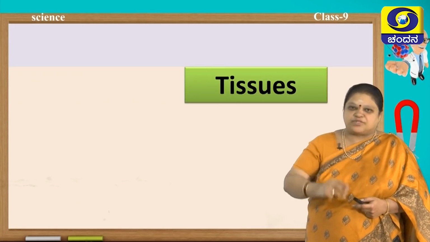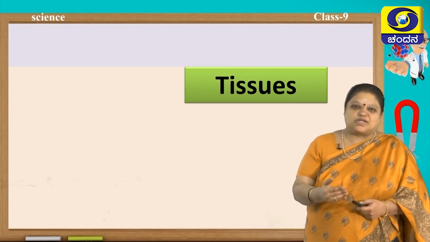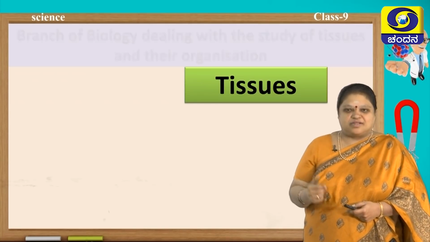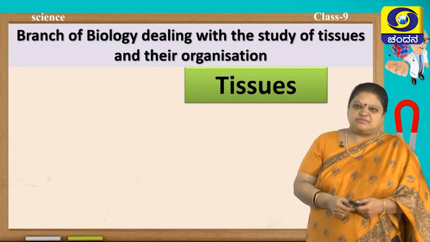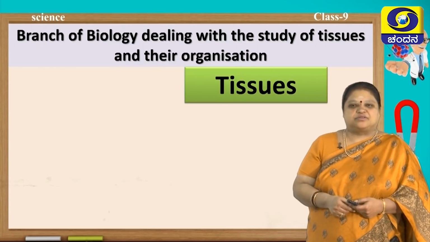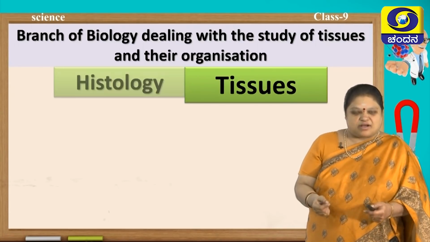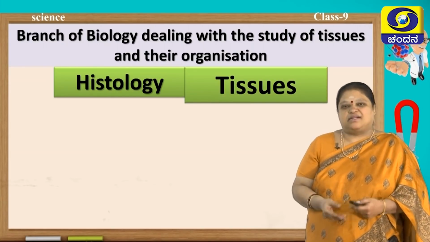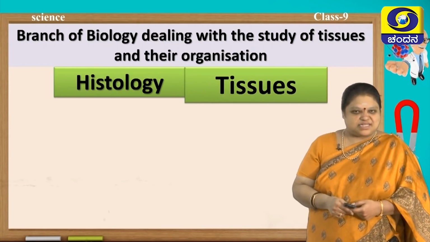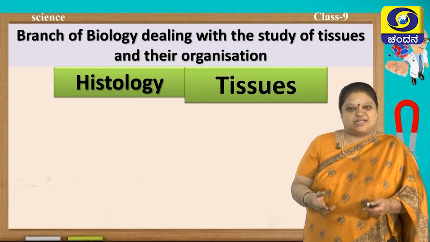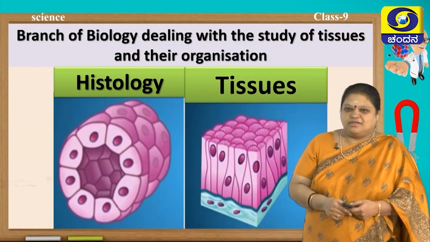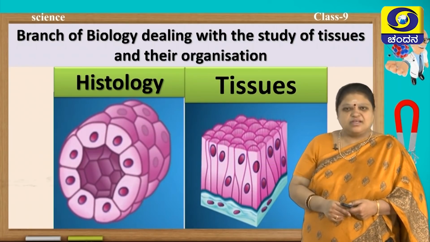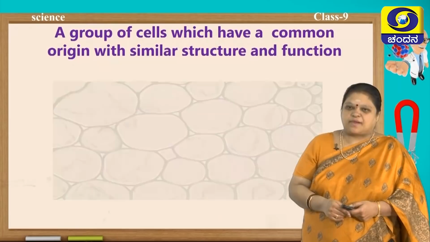Such groups of cells which have a common origin, having similar structure and function, you call tissues. Studying the tissues and their organization is called histology. In Kannada it is called Angamsha Shastra, and tissues are called Angamshagalu. Here you can see animal tissues like this.